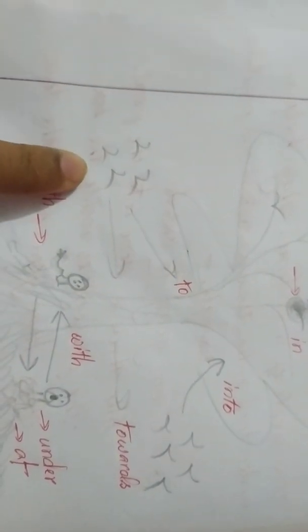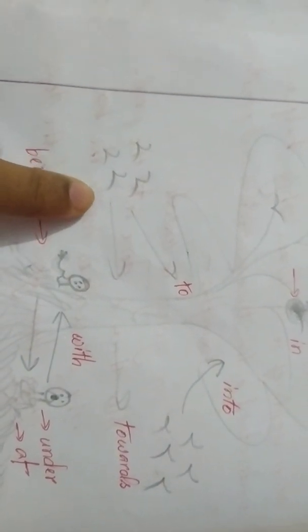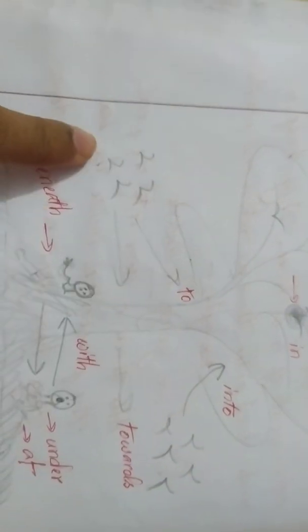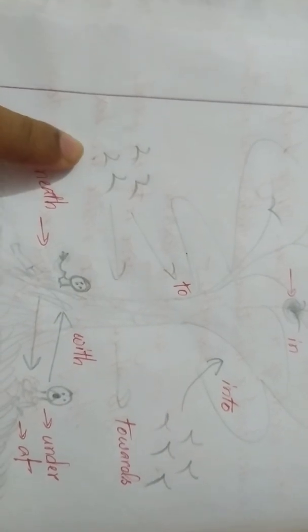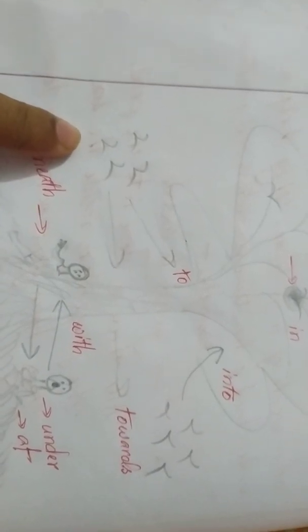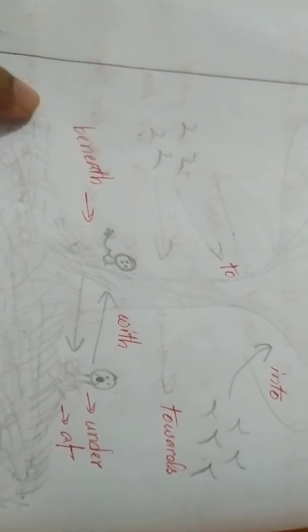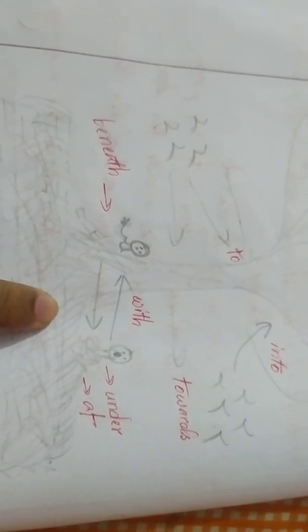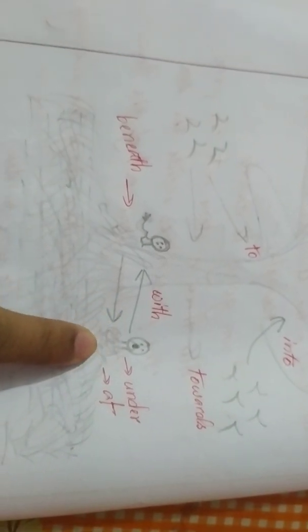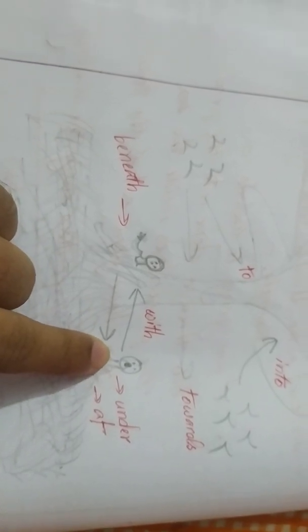But if we don't know the direction, they may go to the particular place or they may not go. In that situation, we have to use towards. For example, the birds are flying towards the tree, or my father is walking towards my school. And whenever something remains under anything, we use under. For example, a dog is under the tree.